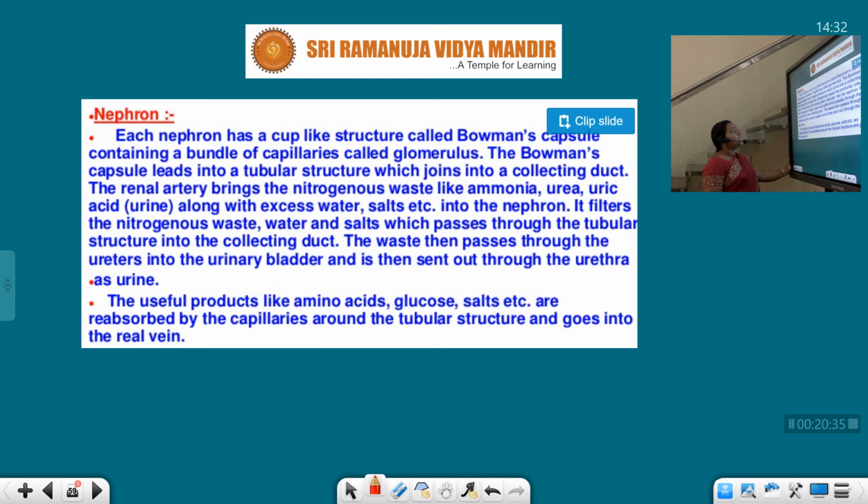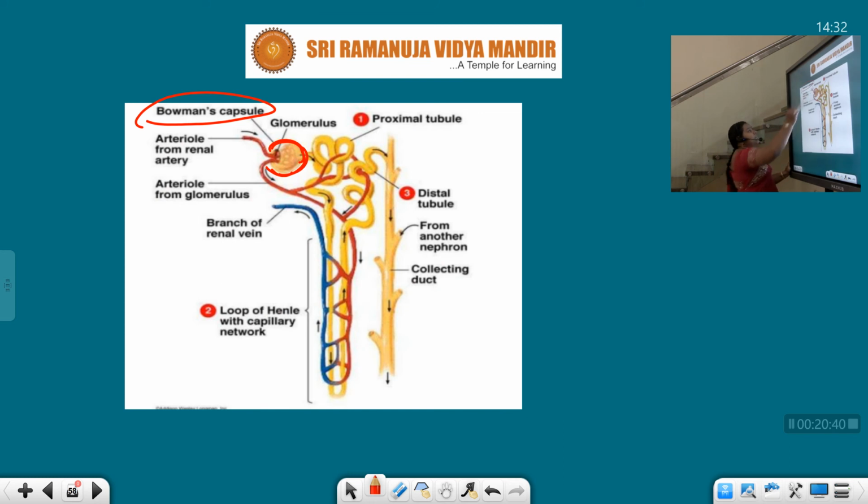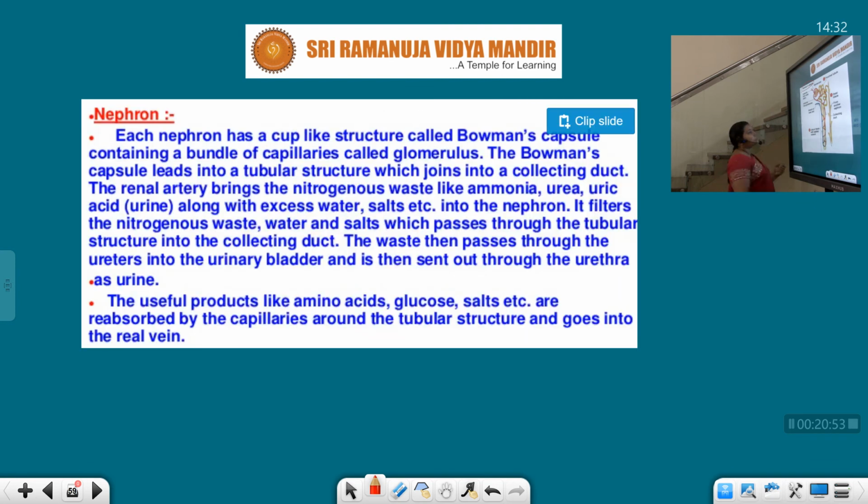It contains a bundle of capillaries called the glomerulus. So this cup has a bundle of capillaries known as the glomerulus. The Bowman's cup, a cup-like structure, encloses the glomerulus.